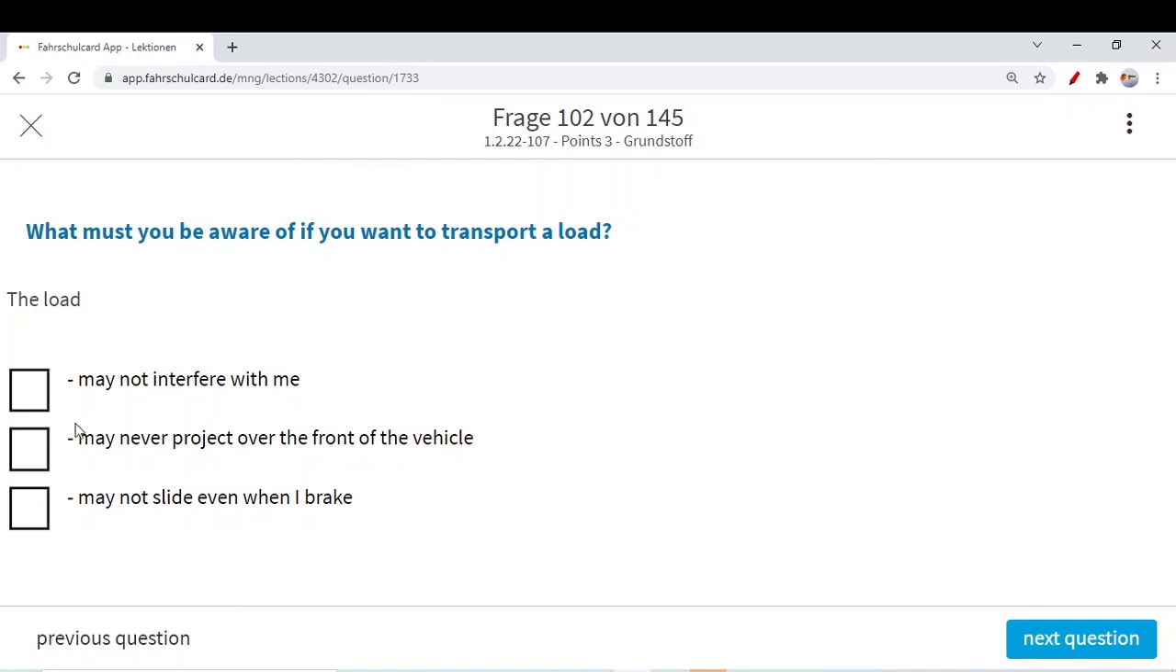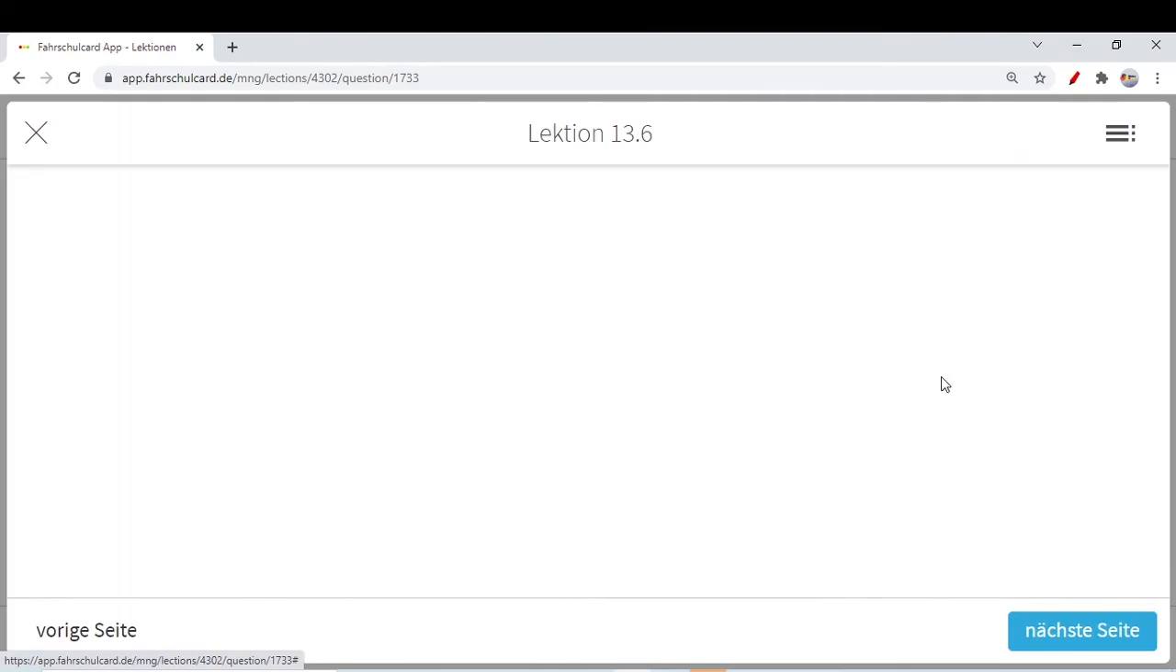Next question. What must you be aware of if you want to transport a load? It may not interfere with me. Yes, maybe this load should not block my view, maybe front, maybe back, so it should not interfere if you are transporting a load. May never project over the front? No, it can project over the front of the vehicle. This we will see in the next question as well.